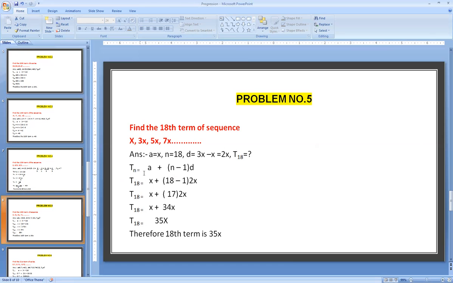T18, the 18th term, equals a, which is x, plus n, which is 18, minus 1, d is 2x. 18th term equals x plus 18 minus 1, which is nothing but 17, into 2x. 18th term equals x plus 17 into 2x, the product of those two becomes 34x. 34x and 1x, the value will be 35x. Therefore, the 18th term is 35x.